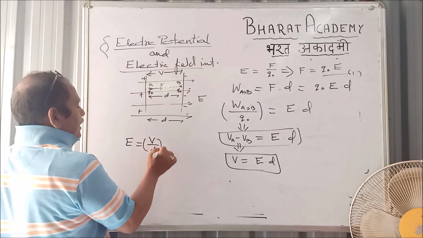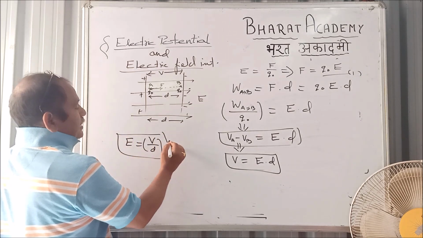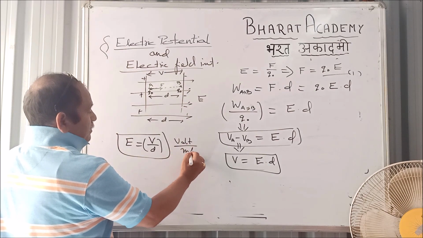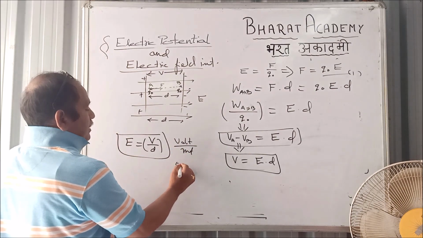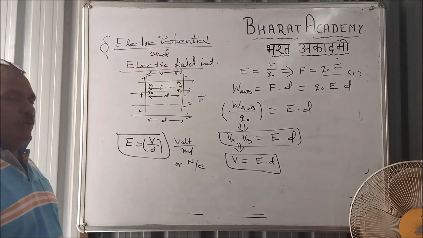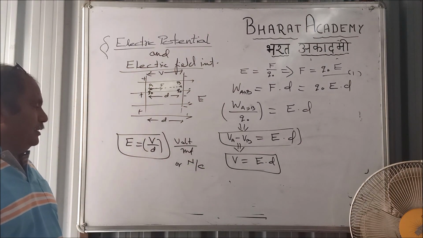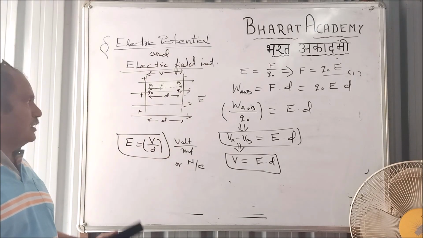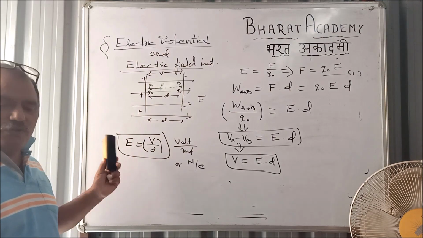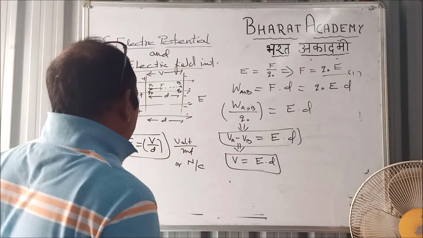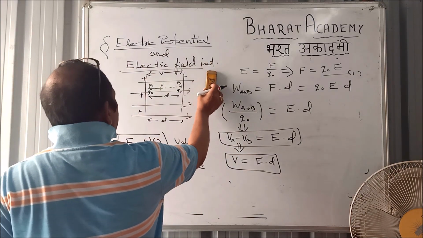So we get one more unit for the electric field intensity. It will be volt per meter. And up till now what we were having was Newton per Coulomb. Means volt per meter or Newton per Coulomb are the same unit of electric field intensity, right? That is very simple, but it is especially for a uniform electric field. It is not necessary that the field is always uniform. So how to interrelate in that case?